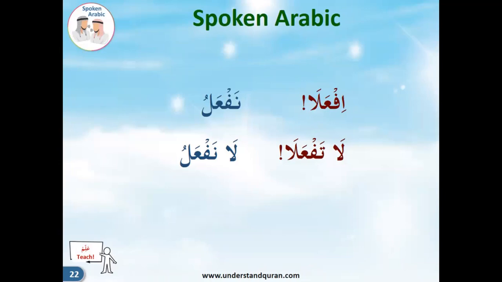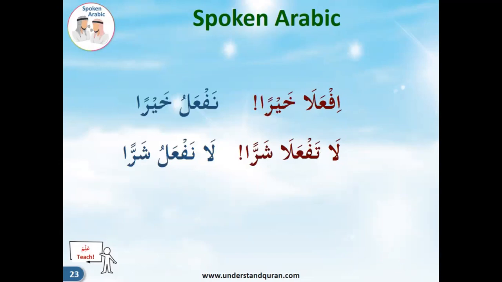Right. So we had the order which Allah Ta'ala had given Adam alayhi salam and Bibi Hawa. What did he say? La taqraba, don't go near. La taqraba, right? So la taf'ala, right? So this is the dual form. So now when we go back and read those ayat, now you know that Allah Ta'ala there is talking to two people, and that's why it is this particular form. If you remember, the order there was la taqraba hazihi shajara, don't go near this tree, both of you. La taqraba, taf'ala. Okay.